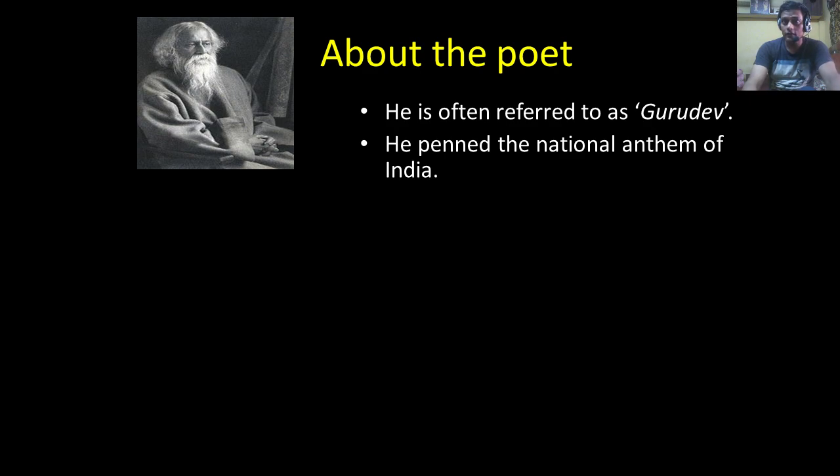In fact, he is the only individual in the world who has actually composed poems for two nations. I believe that the national anthem of Bangladesh is also written by Rabindranath Tagore. You can Wikipedia this more. And the Sri Lankan national anthem is inspired by Rabindranath Tagore's work.